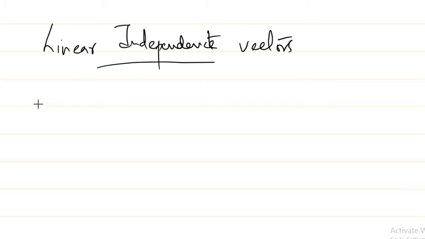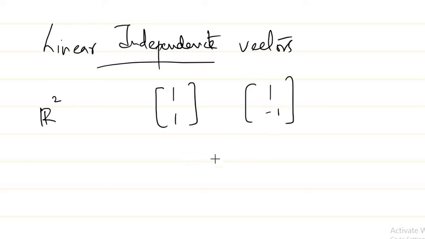So suppose you take R2, okay, you just think of R2, and if I take two vectors, say (1, 1) and (1, minus 1), these two vectors are linearly independent in R2.